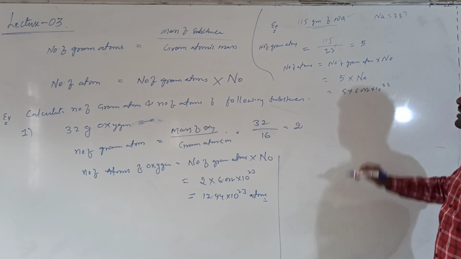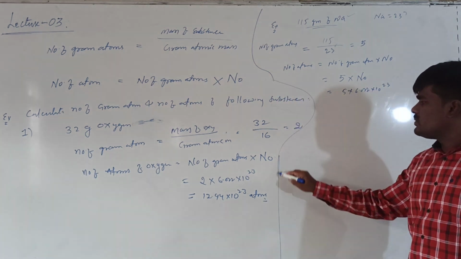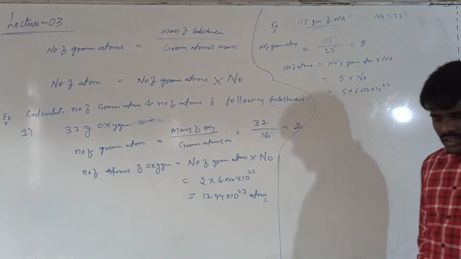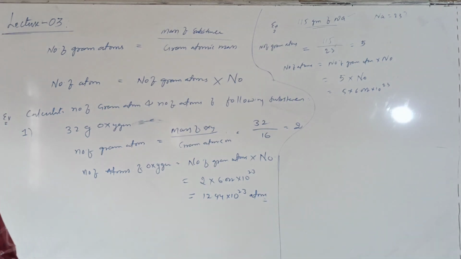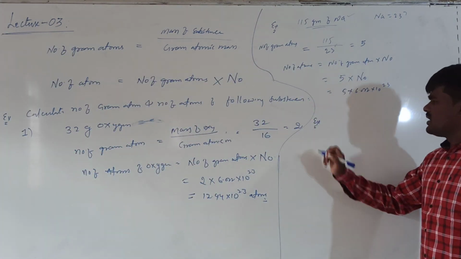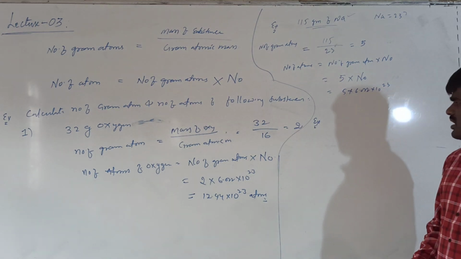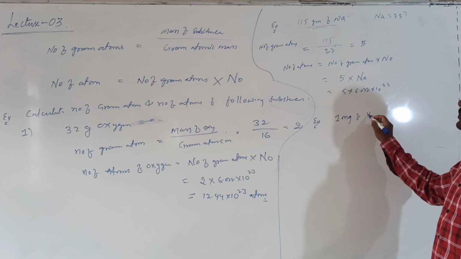10 power 20, this many number of particles. This is how we have to calculate the number of gram atoms as well as number of atoms from a given substance. Like this you can calculate so many things. For example, if I calculate the number of gram atoms as well as number of atoms in 1 milligram of hydrogen.